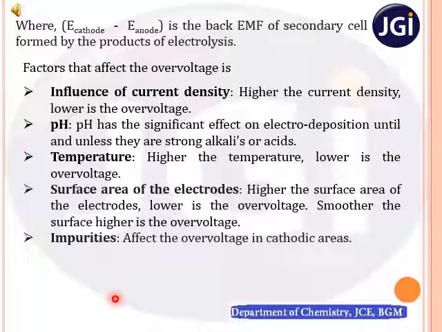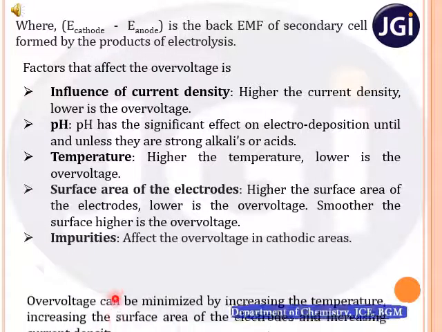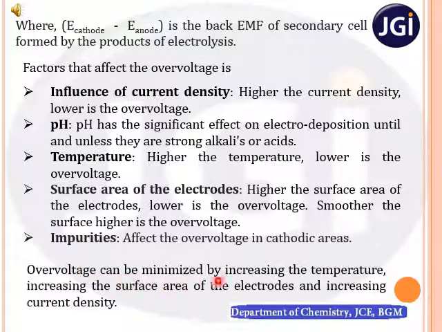If you have more impurities, then there will be higher over voltage. Right? However, the over voltage can be minimized by controlling these factors, such as increasing the temperature, increasing the surface area of the electrodes and increasing the current density. Right? I hope this is clear about the over voltage.